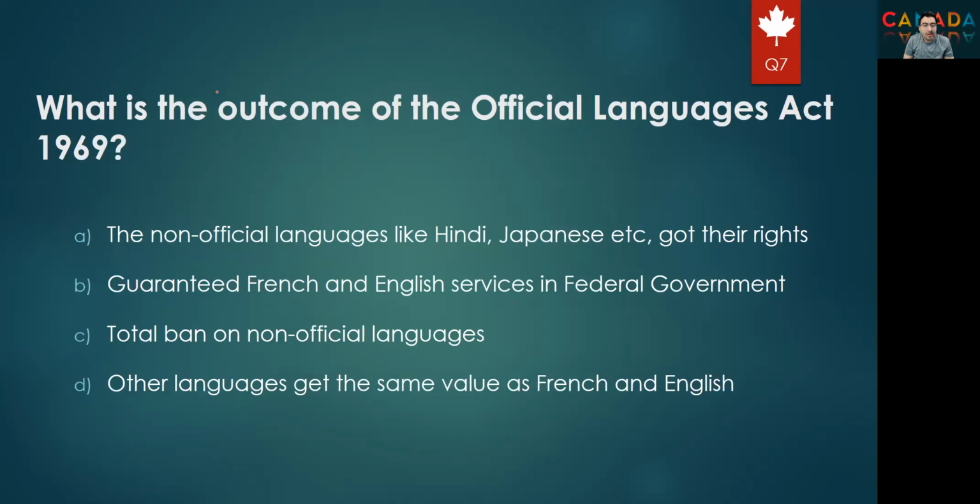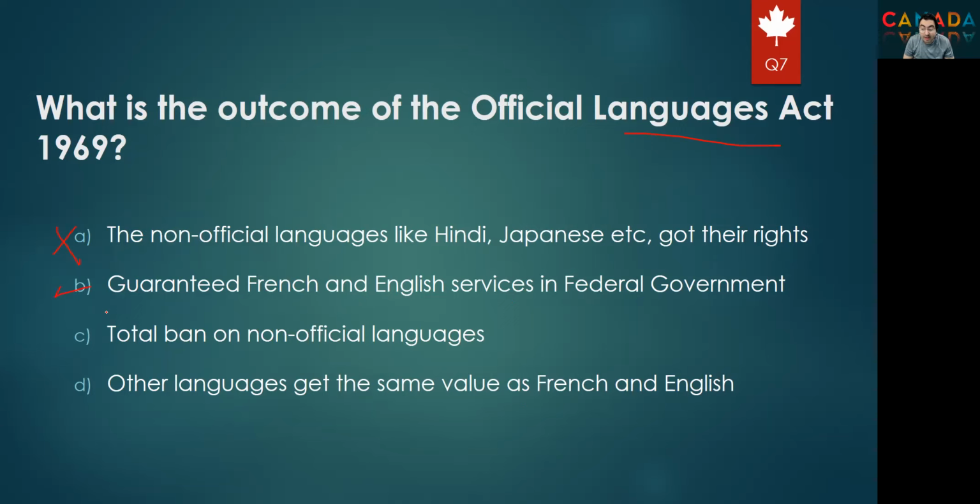Next question. What is the outcome of the Official Language Act 1969? Option A, the non-official languages like Hindi and Japanese getting their rights. I don't think we have any such rights in Canada for other languages, so this should be excluded. B, guaranteed French and English service in the federal government. English and French now have equal rights, especially in the federal government. Yes, this is the right answer.